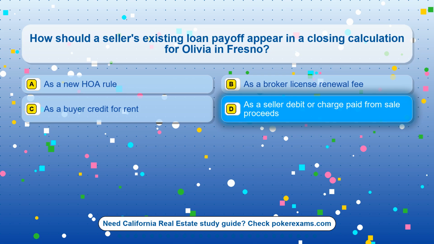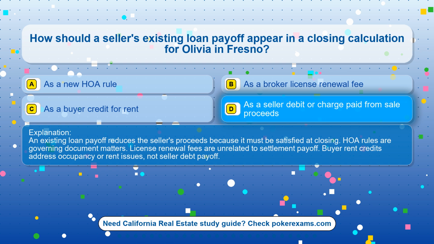The correct answer is option D. As a seller debit or charge paid from sale proceeds. An existing loan payoff reduces the seller's proceeds because it must be satisfied at closing. HOA rules are governing document matters. License renewal fees are unrelated to settlement payoff. Buyer rent credits address occupancy or rent issues, not seller debt payoff.